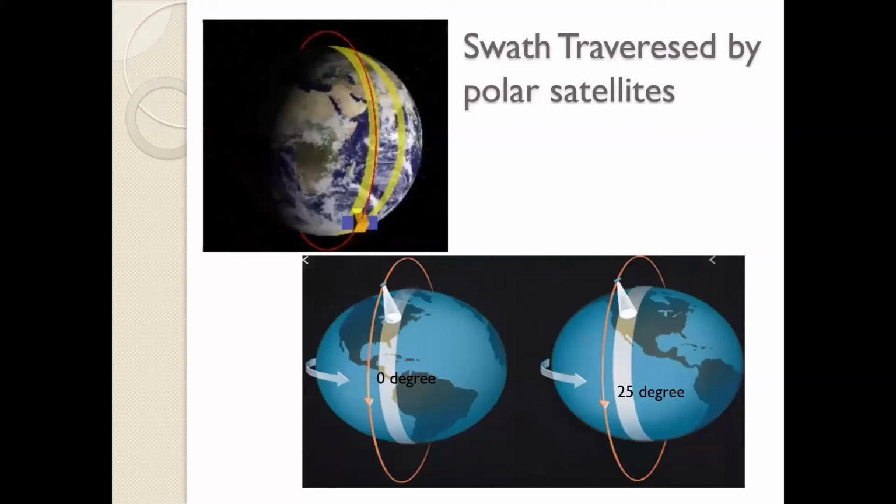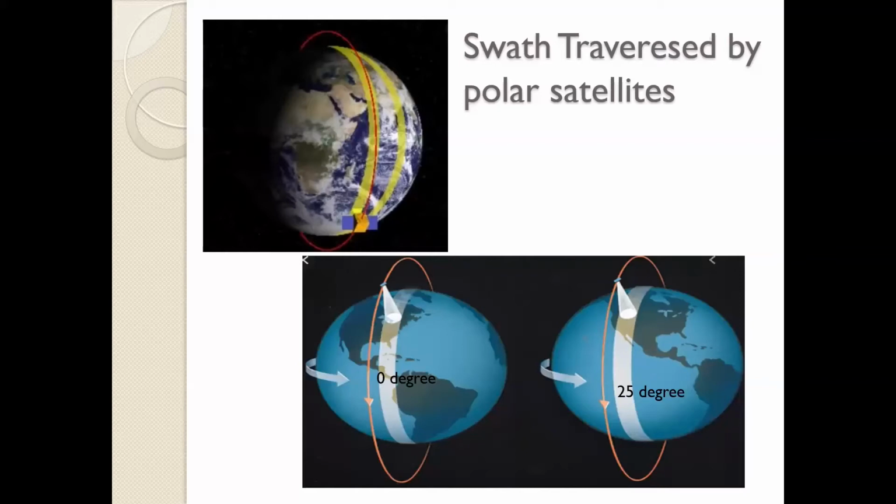Every time, the satellite is traversing a new path. Now you understand the swath, why it was forming such a zebra pattern, with one time covering one place on the earth and the next time covering a different place. The reason is that because of the rotation of the earth on its axis, it has changed its position.